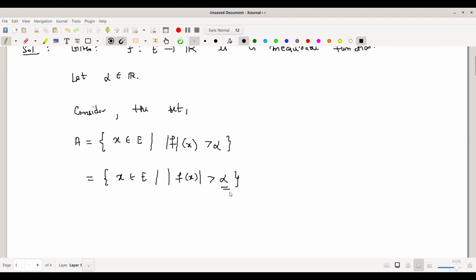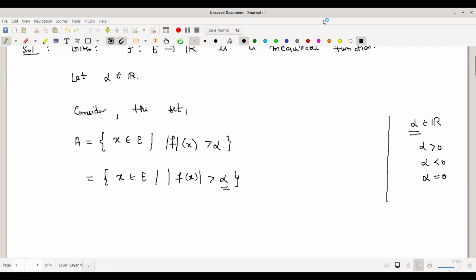Since alpha is a real number, alpha can be positive, alpha can be negative, as well as alpha can be zero. We know that the mod of a function is always non-negative.